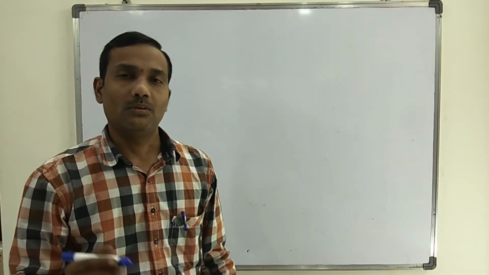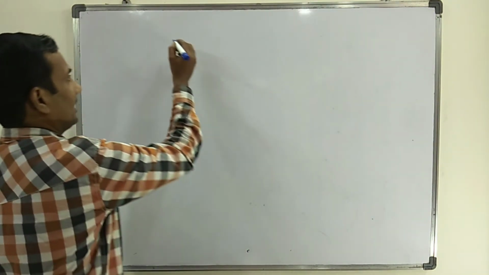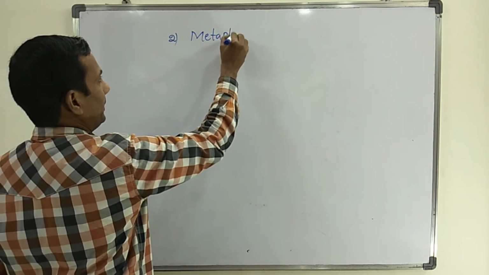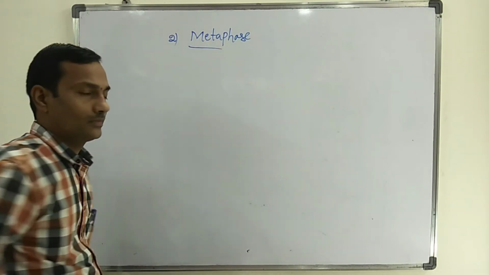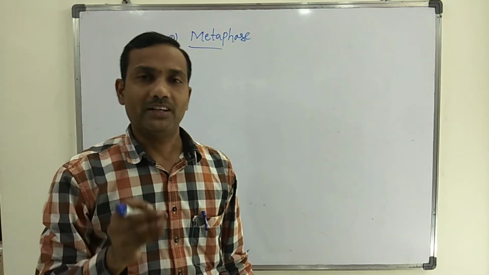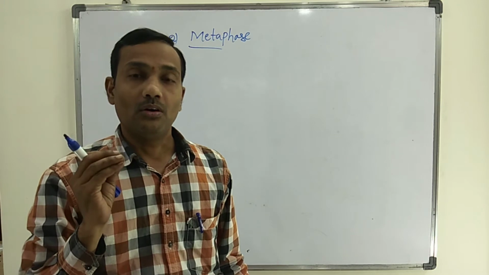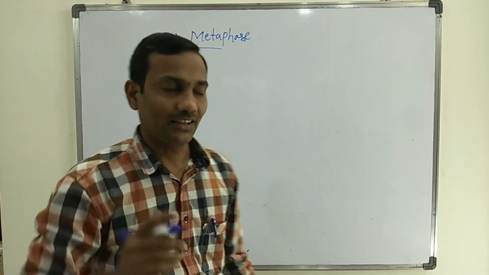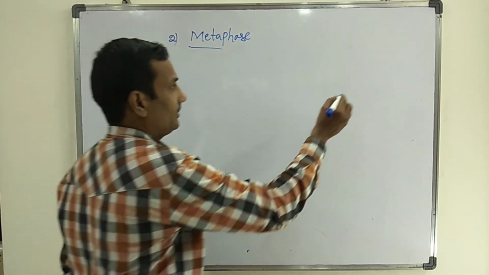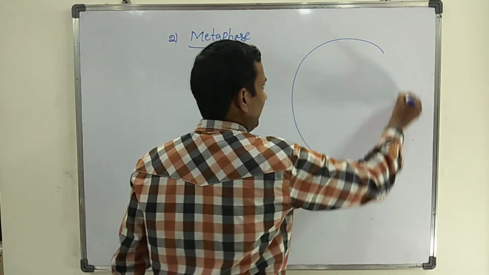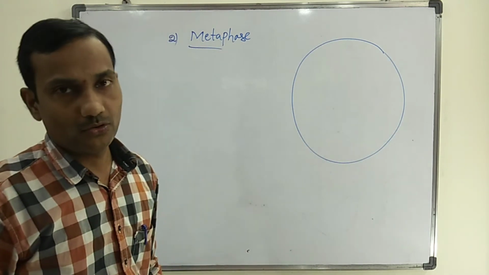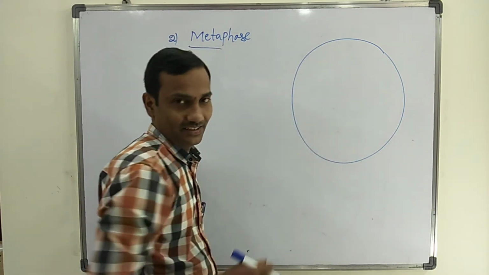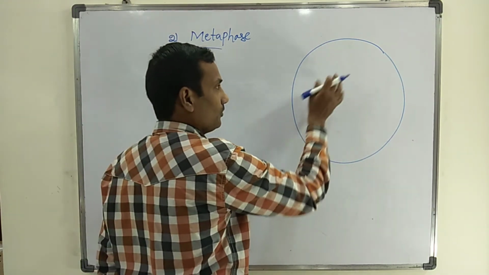Now we will see the major events that occur in the second stage, metaphase. During metaphase, all chromosomes start to migrate to the center of the cell. Now you see, the parent cell is undergoing mitosis. The nuclear envelope has already disintegrated, and the scattered chromosomes will be there.